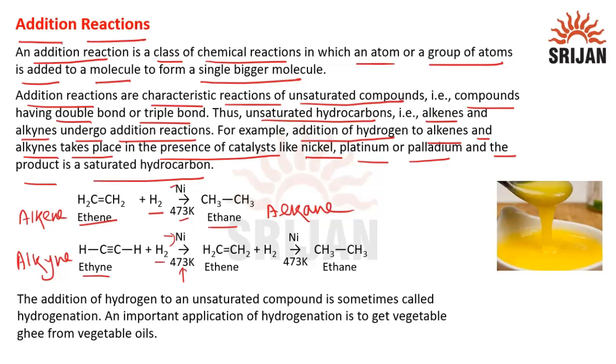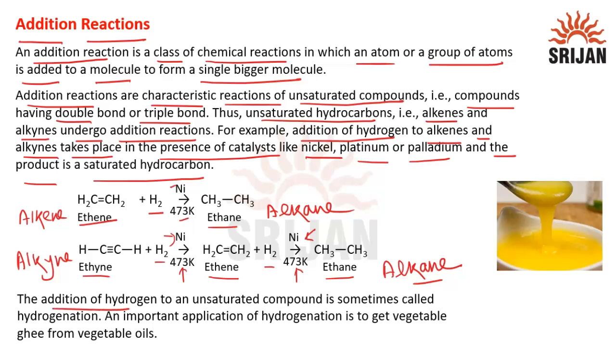So we get ethene, that is an alkene, and this further reacts with hydrogen in the presence of nickel and 473 Kelvin to give ethane, that is an alkane. So ultimately we end up with an alkane, that is a saturated hydrocarbon.